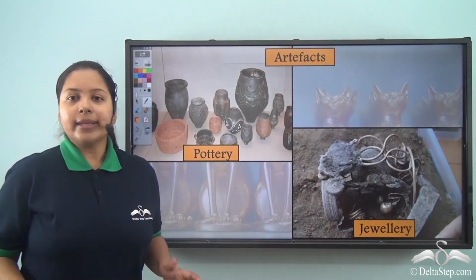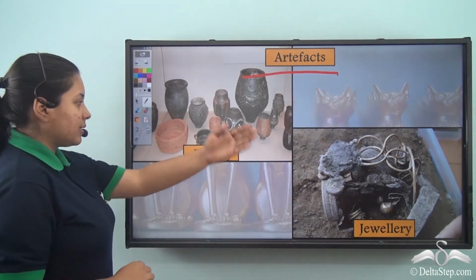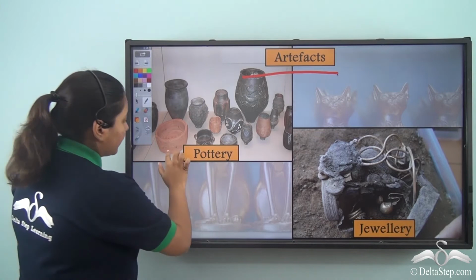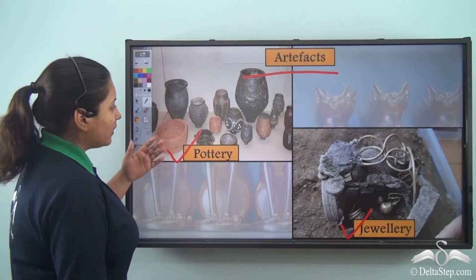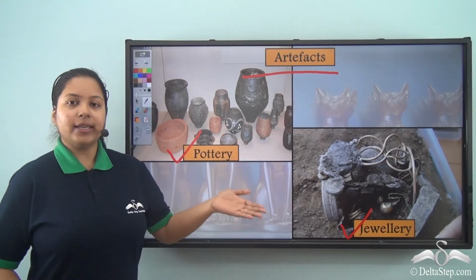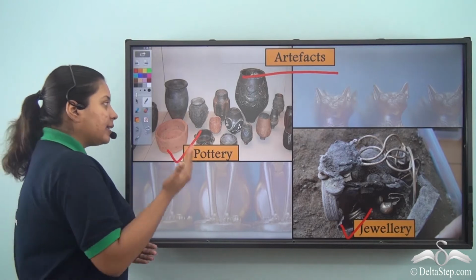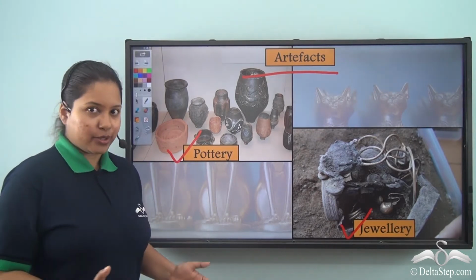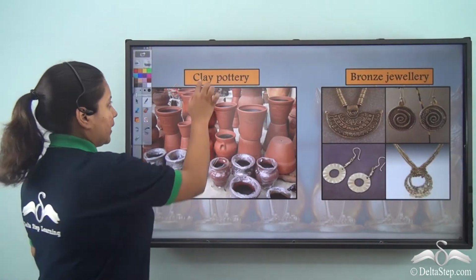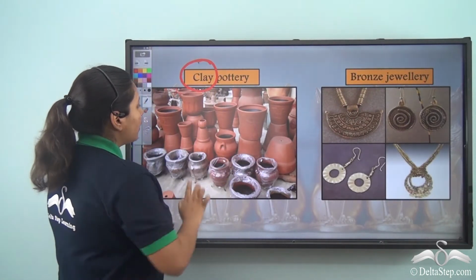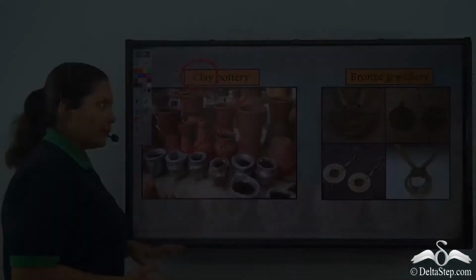Now, after the coin, we have the artifacts. So, these are the different artifacts. It comprises pottery and jewelry. So, these are the pottery and the jewelry that were made during the earlier times. And studying these, we come to know about the history. Like, over here we see that the pottery is made of clay. So, clay was used during olden days to make pottery.